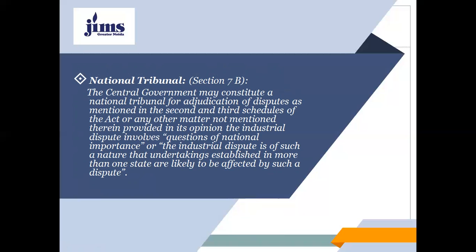As I told you, the labor court and industrial tribunal may be taken care of by the state government and the central government also, but the national tribunal will be taken care of by the central government only, and the central government may constitute a national tribunal for adjudication of disputes as mentioned in the second and third schedules of the act, or any other matter not mentioned therein,